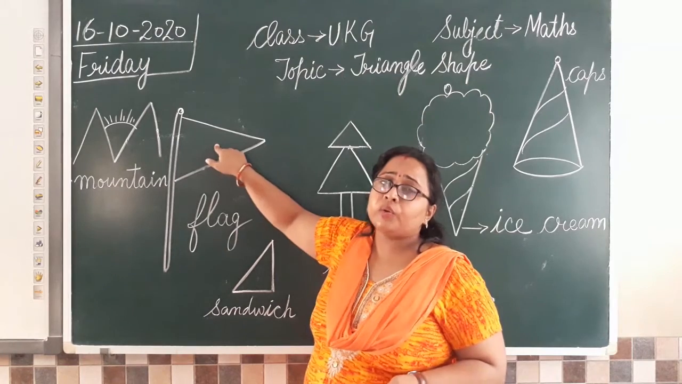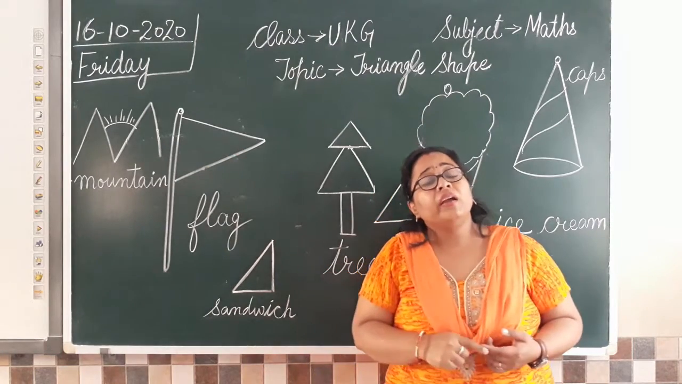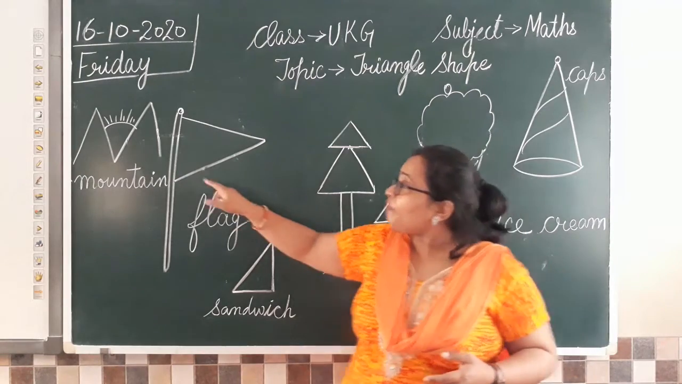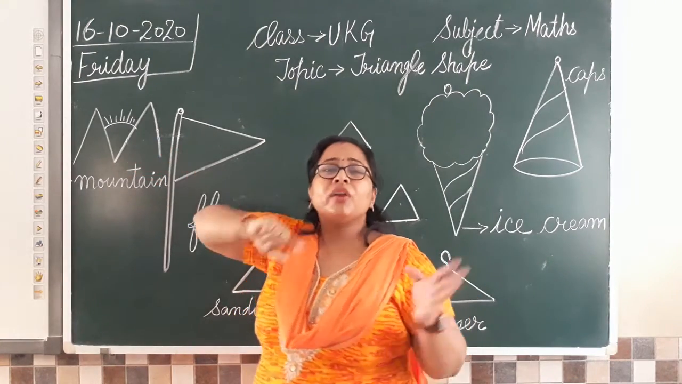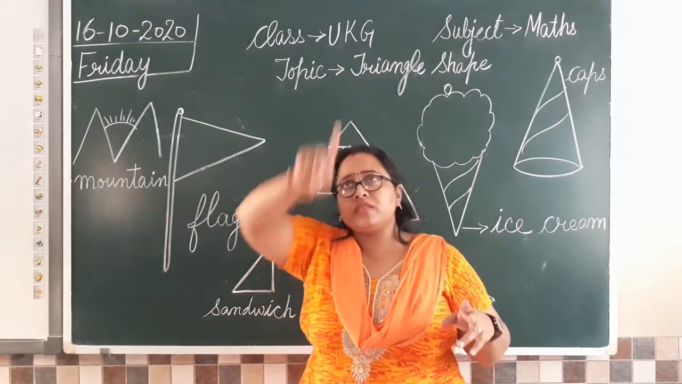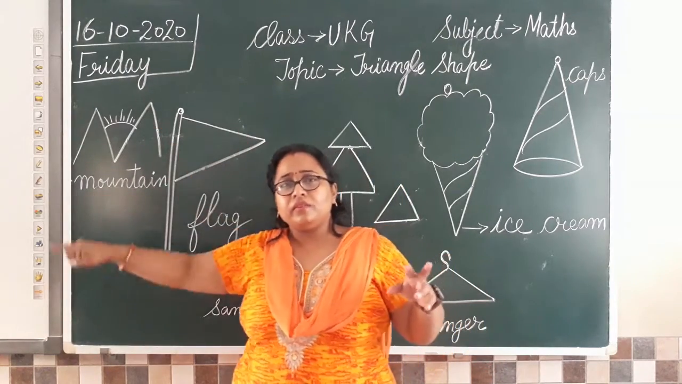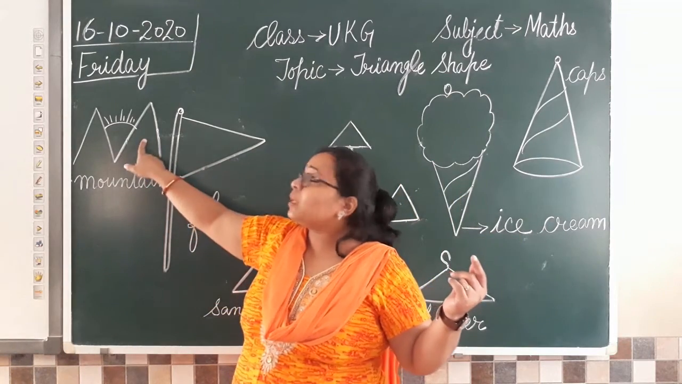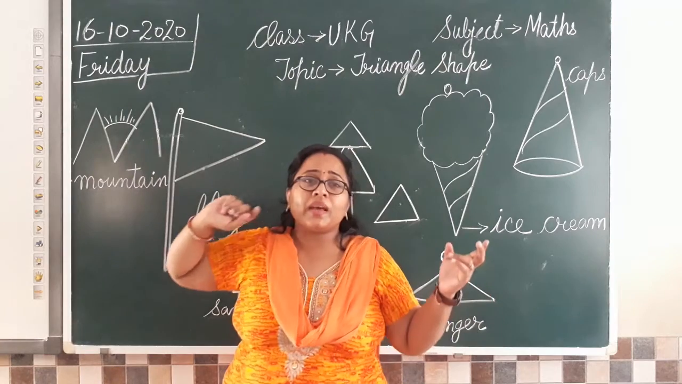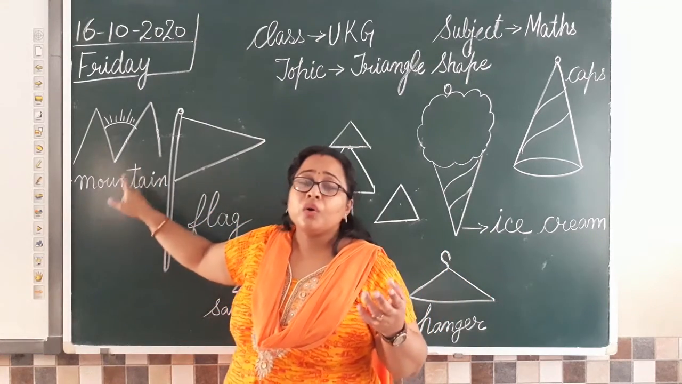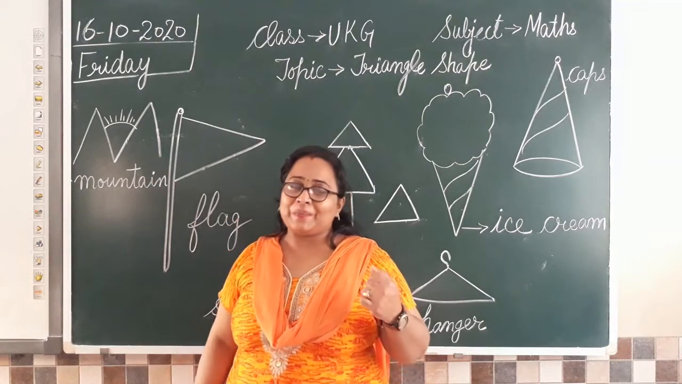As I told you, it can be a temple flag, it can be something on a road sign board also. Then we have mountains. Whenever you draw scenery, we make a zigzag. So what is that zigzag? Triangle shape. And what do we make with it? Mountains. We make mountains and then we color them brown. So mountains are also triangle in shape, isn't it?